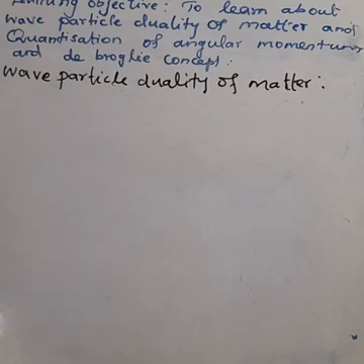Okay? Yesterday, we learned the introduction about atom models: Rutherford atom model, Bohr atom model, and then limitations.